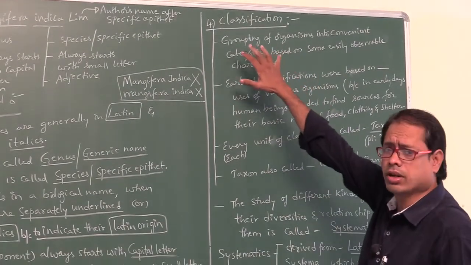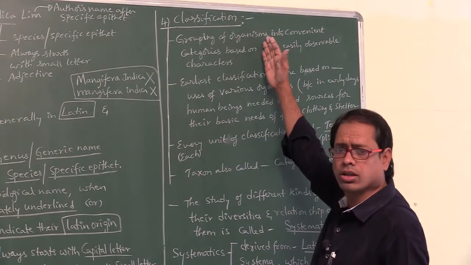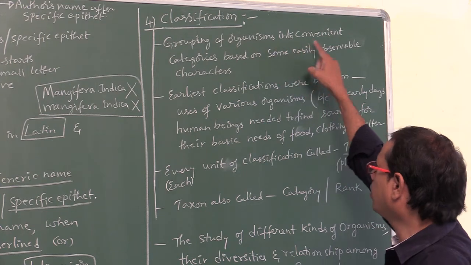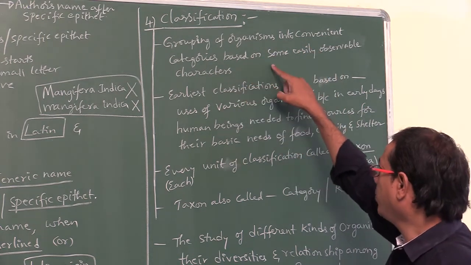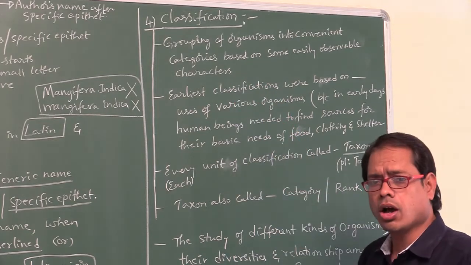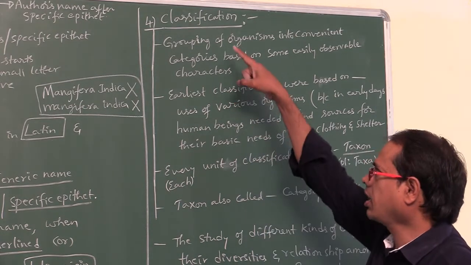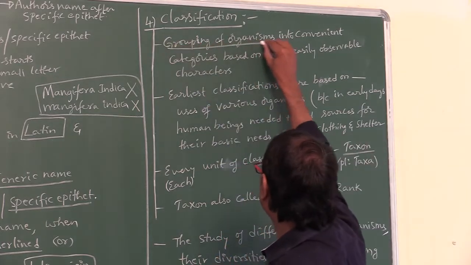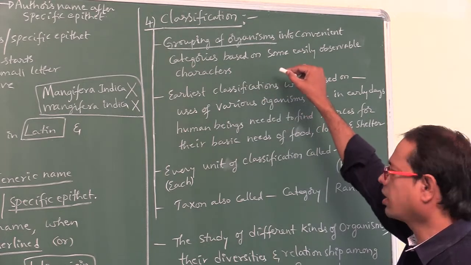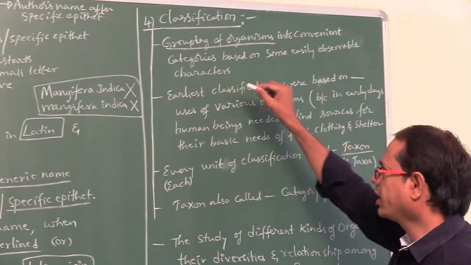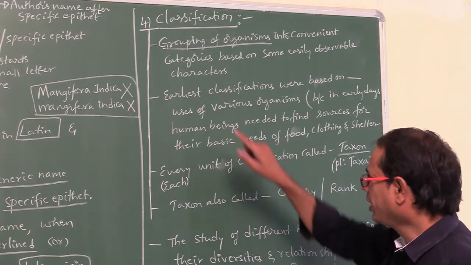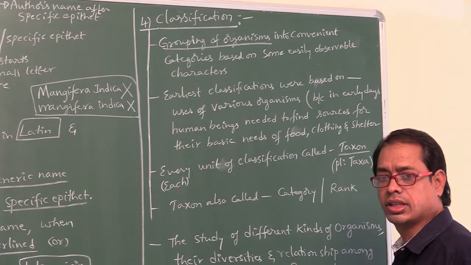Now the fourth component, classification. What does classification mean? It is the grouping of organisms into convenient categories based on some easily observable characters.